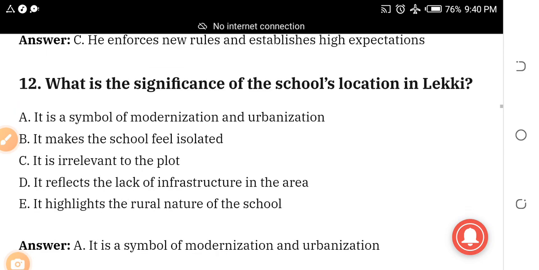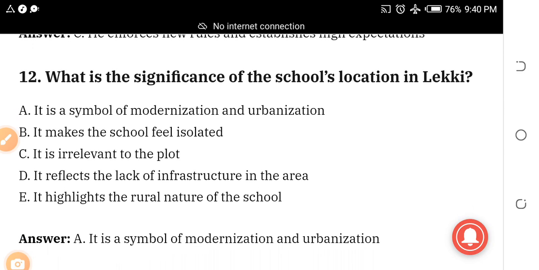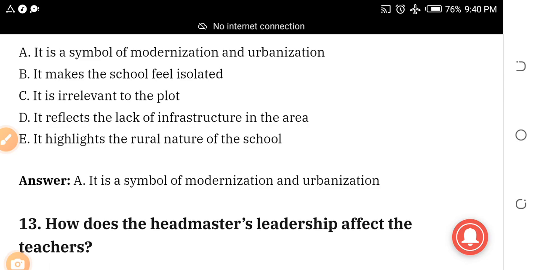Number 12. What is the significance of the school's location in Lekki? A, it is a symbol of modernity and urbanization. B, it makes the school feel isolated. C, it is irrelevant to the plot. D, it reflects the lack of infrastructure in the school. E, it highlights the rural nature of the school. The answer is A. It is a symbol of modernity and urbanization.